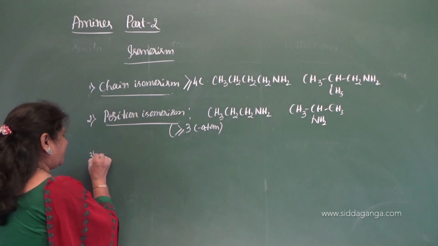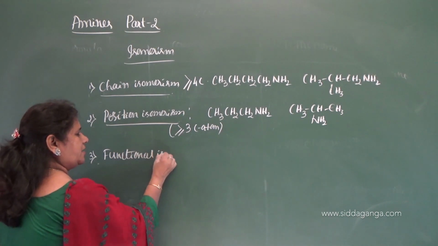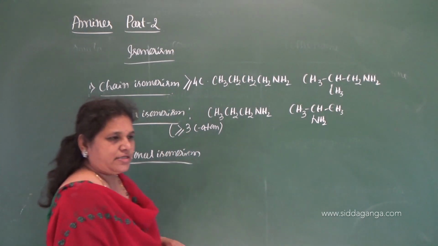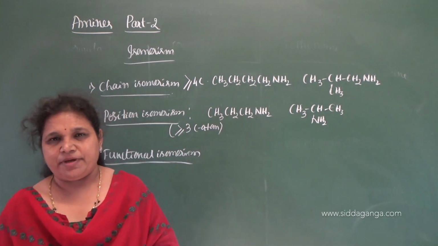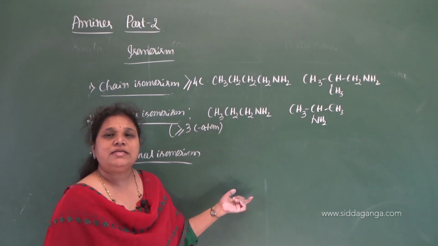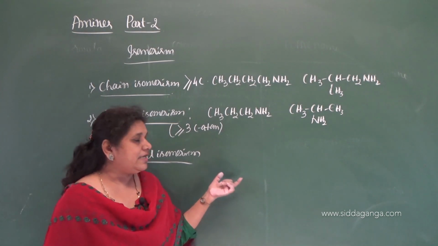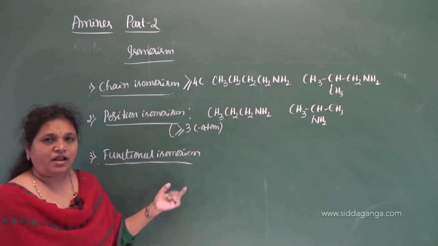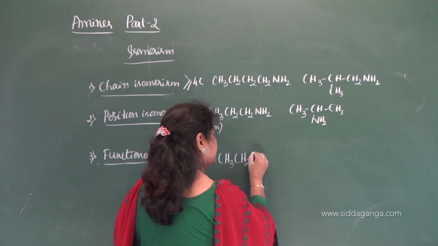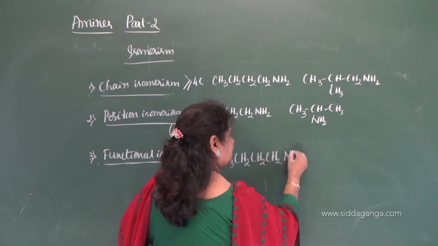Okay. Now third one, functional isomerism. Yes, it exhibits functional isomerism because there are three functional groups in amines: primary amino group, secondary amino group and tertiary amino group, that is tertiary nitrogen. Thus, it exhibits the functional isomerism. I will give the example here: CH3, CH2, CH2, CH2, NH2.